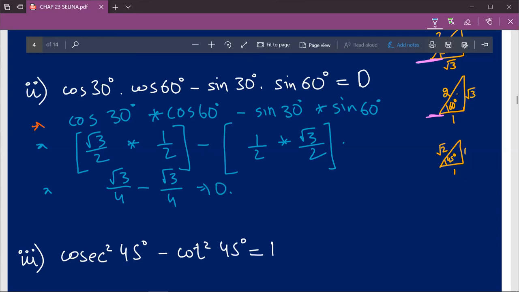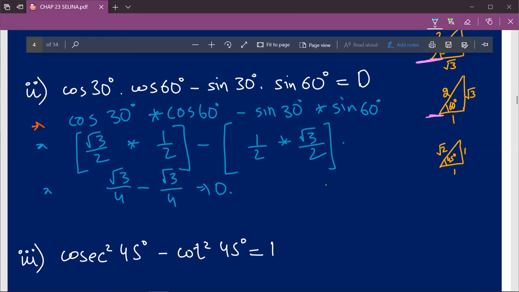So what do I mean by 0? We have finally found out the value for this whole trigonometric ratio question given here, and you had to prove that if you find this value as 0, then LHS will be equal to RHS, and you're good to go. So here we have found the value 0. If you get any other answer, the answer is wrong. That is, it is not proved that the LHS is equal to RHS. In these types of proof questions, it has to be proved that the LHS is equal to RHS. If you don't have any definitive explanation why the LHS is not equal to RHS because you have gotten the wrong answer, then your question is totally wrong.